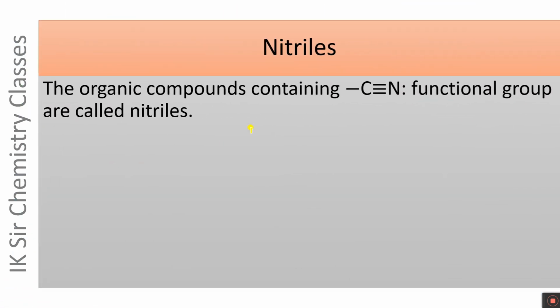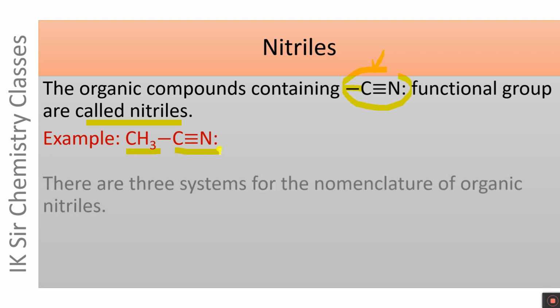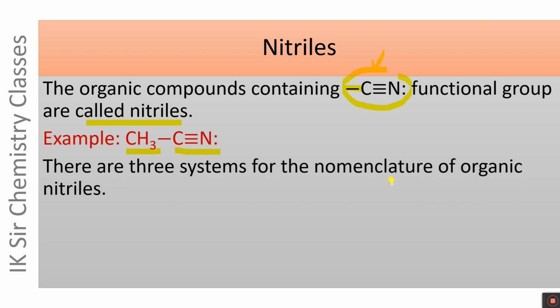The organic compounds containing CN functional group, in which there is a triple bond between carbon and nitrogen atoms and there is one unsatisfied valency of carbon, are called nitriles. An example of organic nitrile is given here, CH3CN. There are three systems for the nomenclature of organic nitriles.